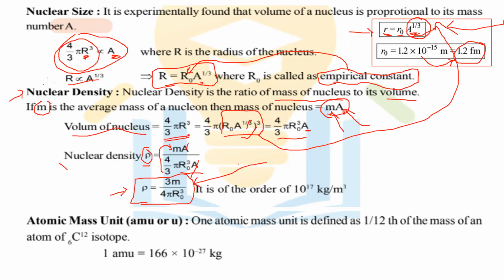This equation represents rho is equal to 3m upon 4 pi r0 cube, and it is of the order of 10 raised to 17 kilogram per meter cube.